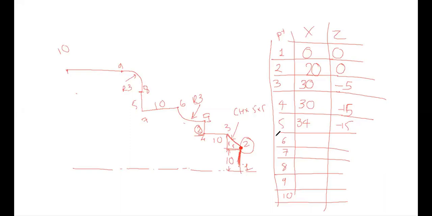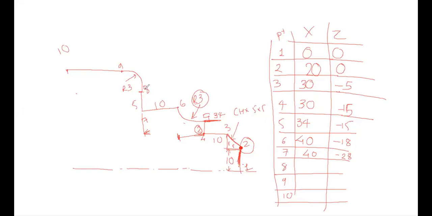Point number 6, it is 34 plus 3 to the 6. Let us see, up to here it is 34. 34 plus 3 to the 6, that is 40. And up to here it is minus 15. Minus 15 plus 3, that is minus 18. Okay. Good one. Point number 7. There is no increment in x, only increment in z. So it is 40, minus 28.